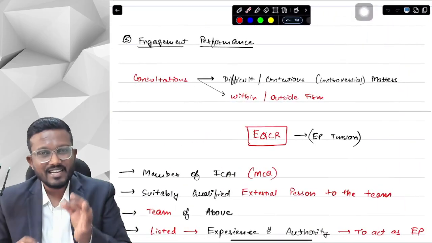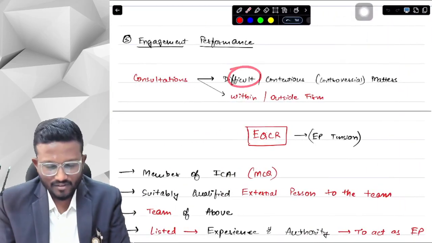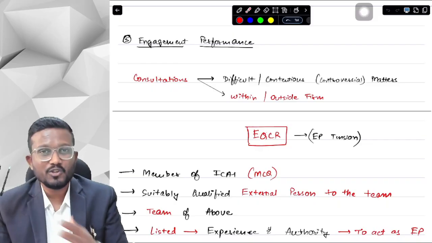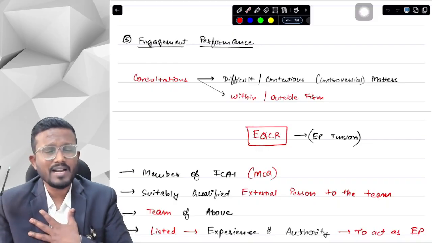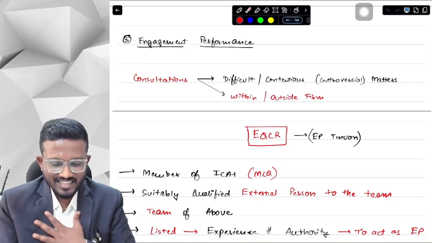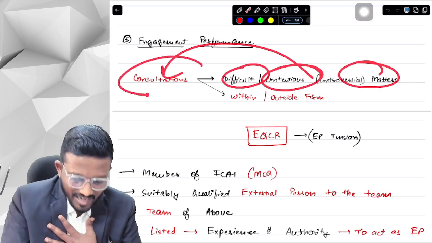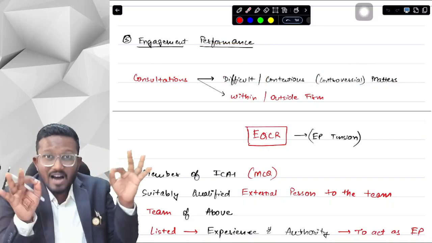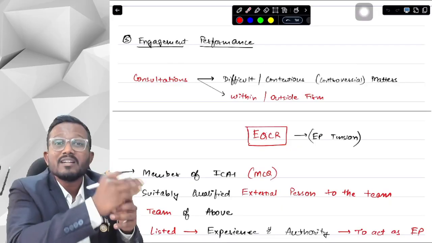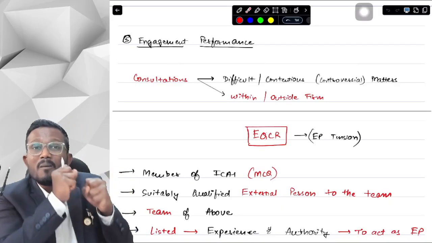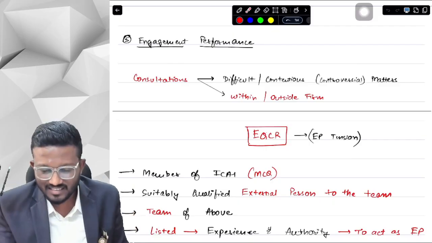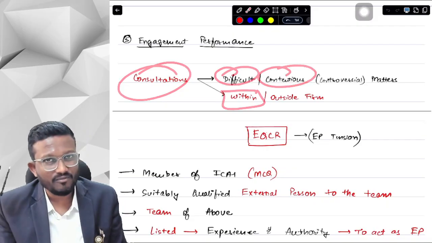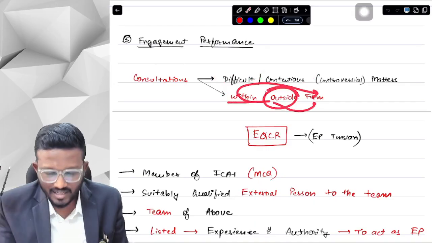So what does it say? That as an engagement partner, if we are facing any difficulty or any contentious matters, then we can take consultations, because we are also human, we have our limitations as well. We might not know about everything. So if there is any difficult or contentious matter, then we can take consultation, and this consultation can be taken from persons within our firm or outside our firm as well. This is the main point, that consultation about difficult or contentious matters can take place with persons within the firm and outside the firm as well.